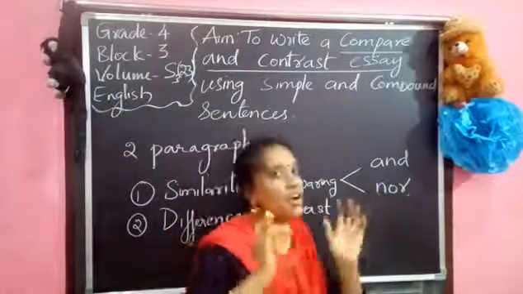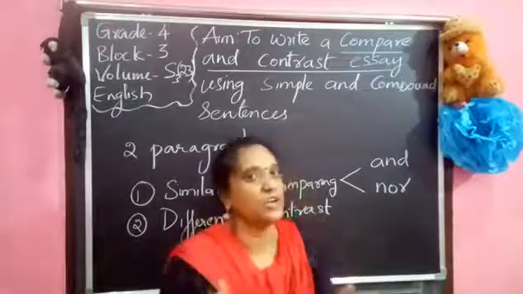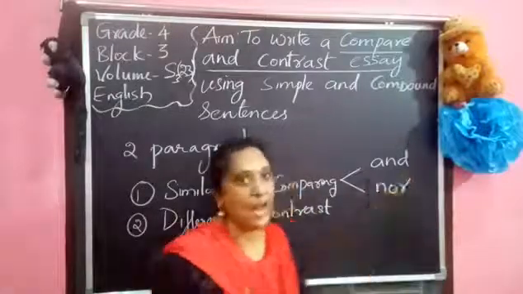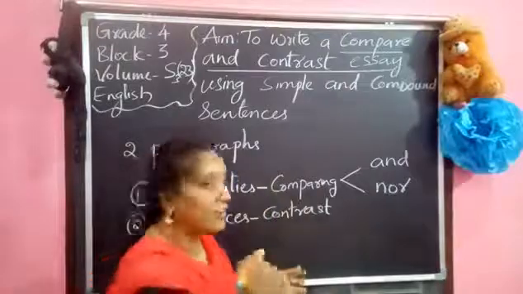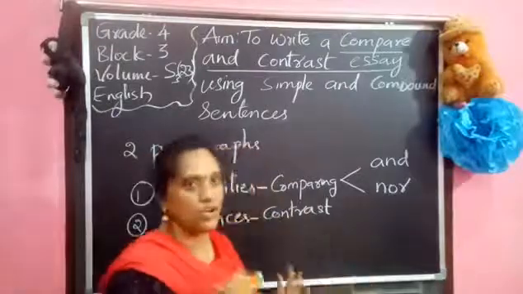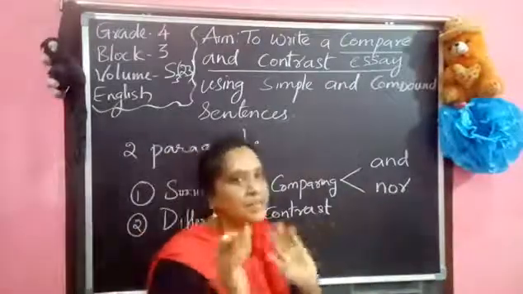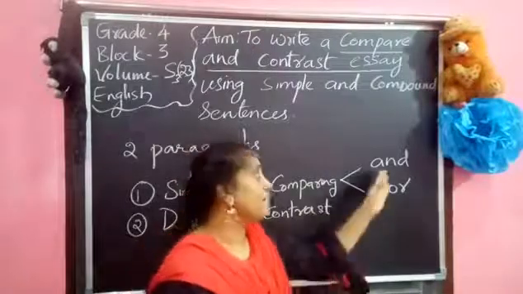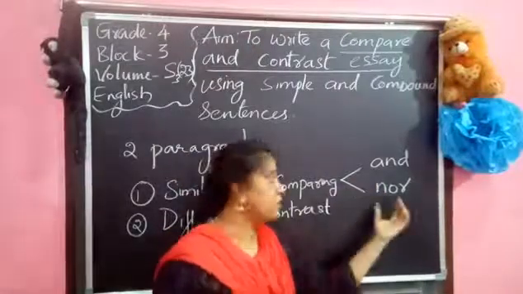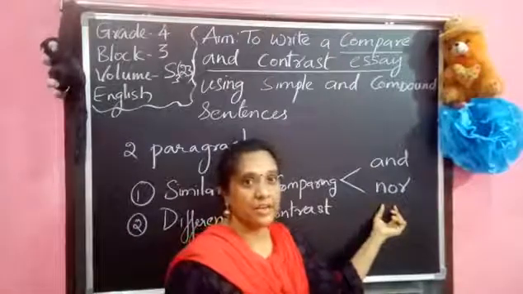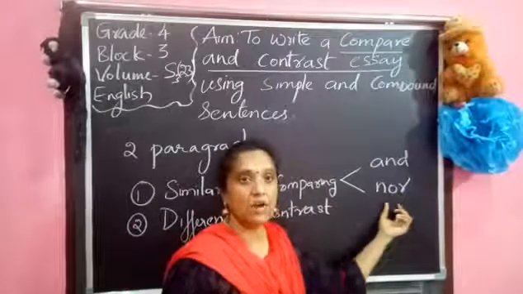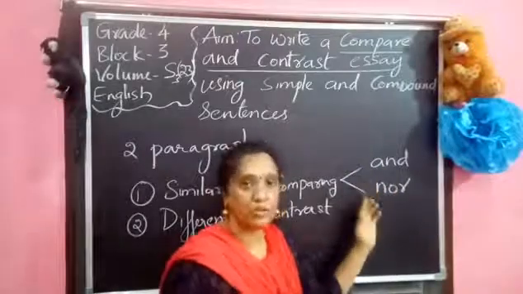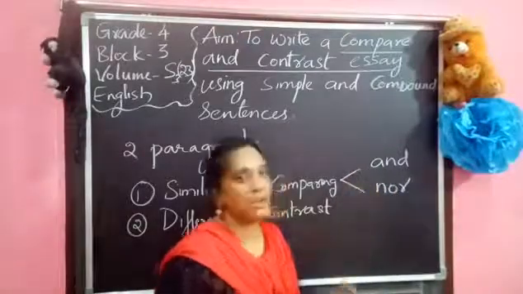I don't want to reveal the sentences because you think yourself what happened in that story to compare and what happened to contrast. You already wrote it in your Venn diagram. Basing on your Venn diagram, what are the similarities between the two stories? You can say by taking the negative things. If you say them negatively, neither of them is good. So according to the negative and positive, you can use and, nor.